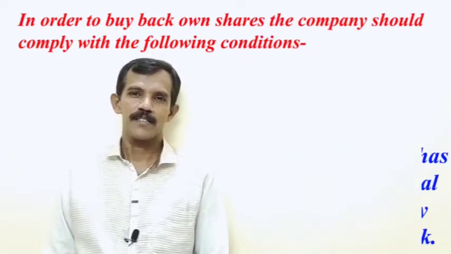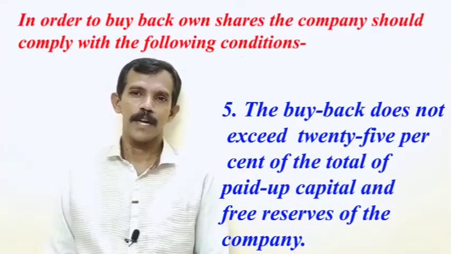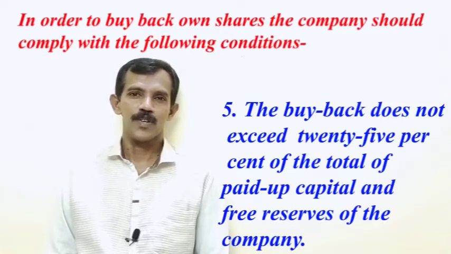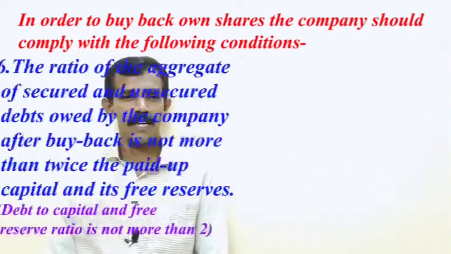Fifth condition is this: the buyback doesn't exceed 25% of the total paid up capital and free reserves of the company.